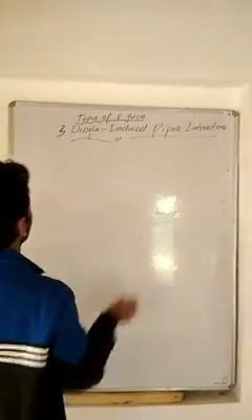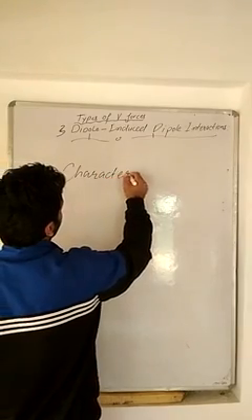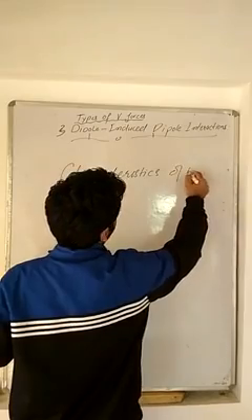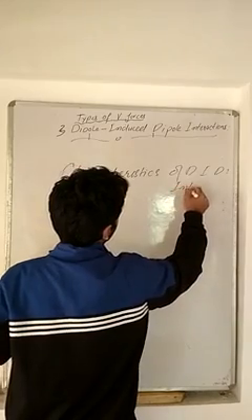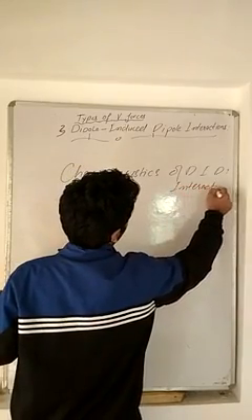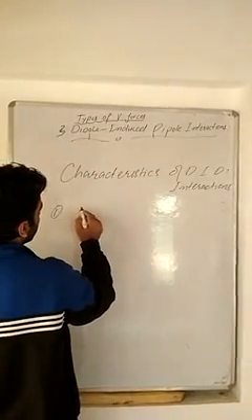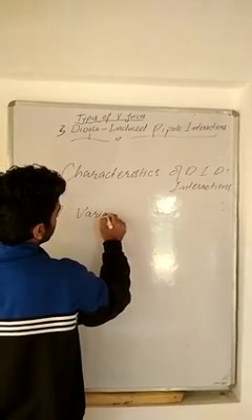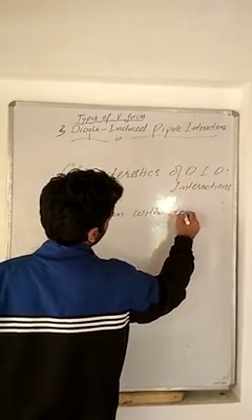So we will now write down the characteristics of dipole-induced dipole interactions, right? What are the characteristics? The first is variation with distance.